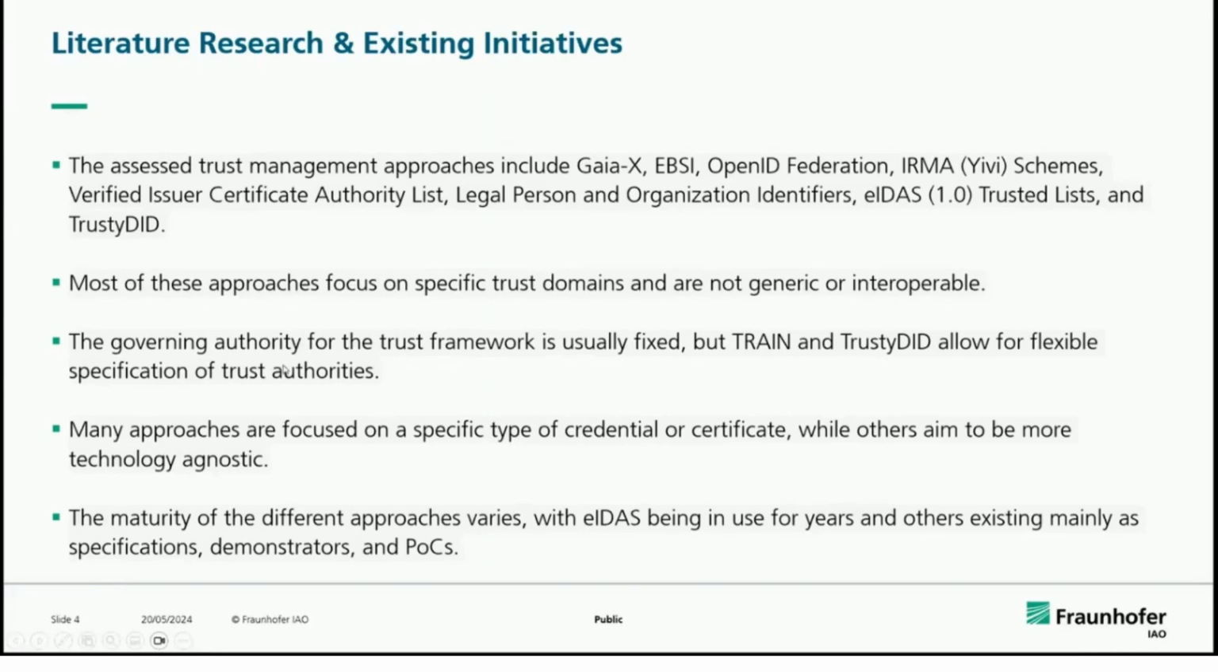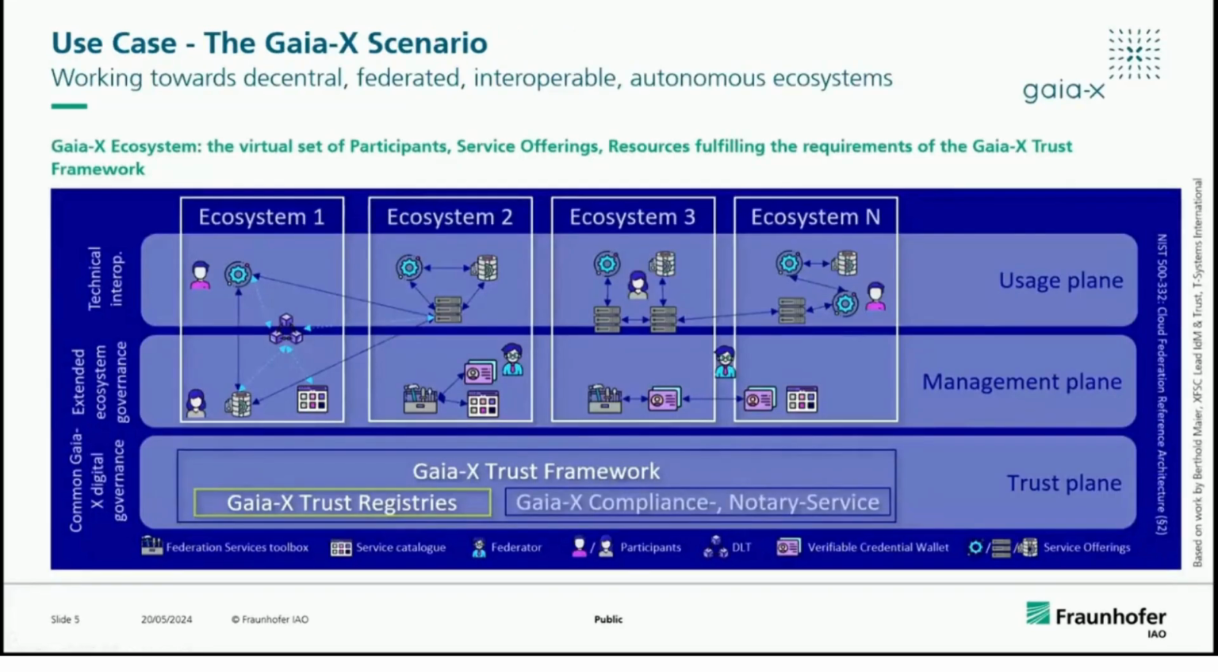We found that most approaches are specific to certain credential formats or certificates, for example X.509 certificates, while some might use DIDs or blockchain, but they cannot speak to each other. One approach, eIDAS 1, is in practice in Europe and has been used for a couple of years. But all the other systems are still maturing, in the form of demonstrators, pilots or POCs. Those are the current status of existing research in this field.